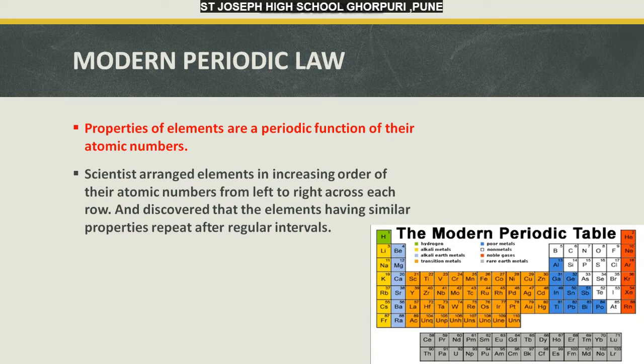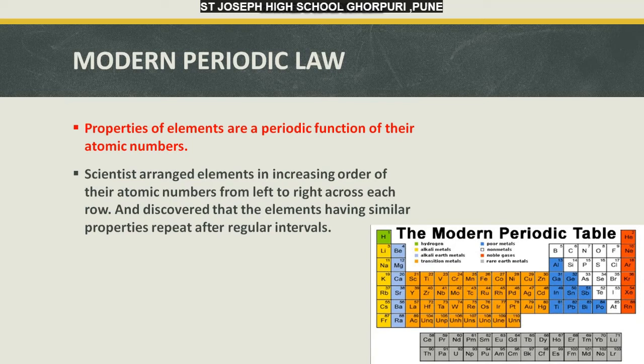Hydrogen has atomic number 1. That is, it has only one electron in its outermost orbit. So it gets the first place in the modern periodic table. And if you see, it is followed by helium, which has atomic number 2.